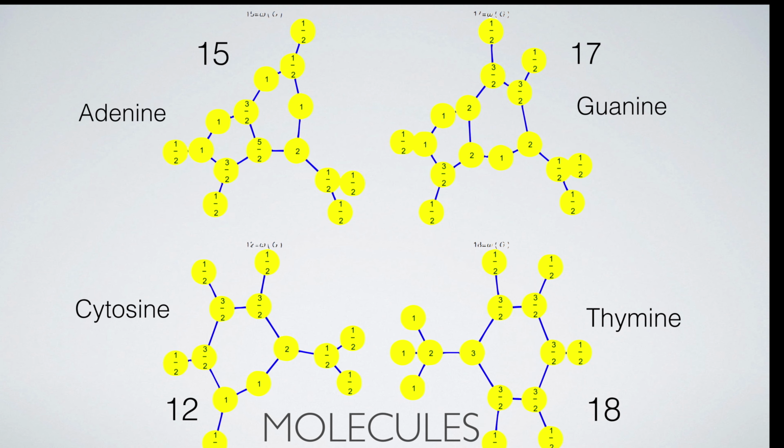Here are 4 graphs on which the Wu characteristic is evaluated. It is adenine, guanine, cytosine and thymine. They are the nitrogenous bases of the DNA. The numbers on the vertices of the graphs are curvatures. They add up to the Wu characteristic.